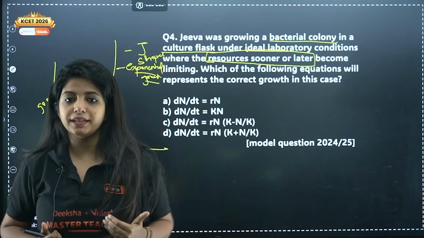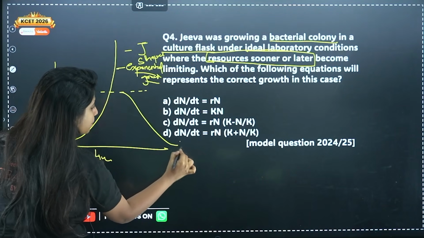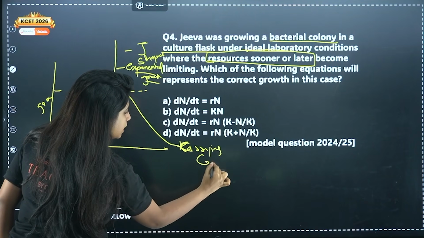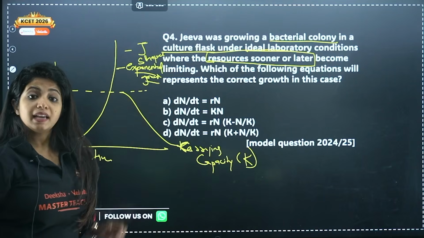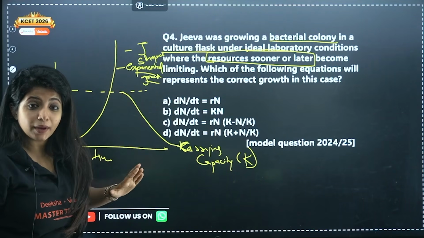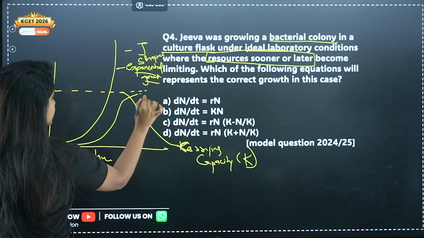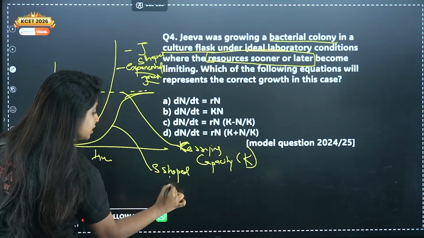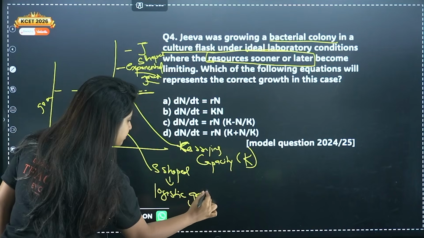Because the environment, my dear children, has something known as the carrying capacity, which is denoted by the letter K. It means that there is some limitation in the environment, which is why organisms generally show an S-shaped curve, and this type of growth is known as logistic growth.